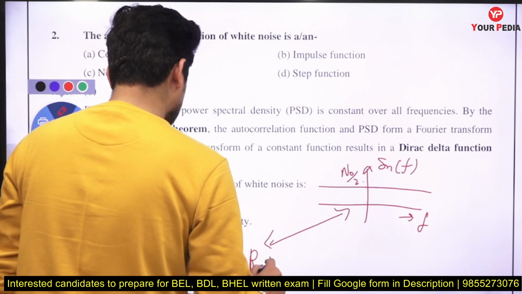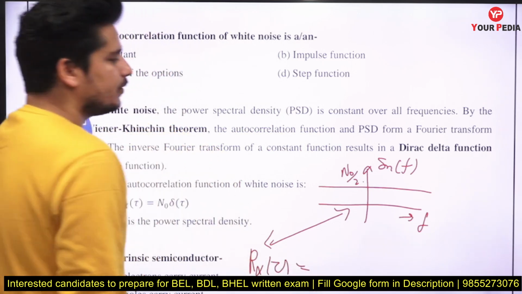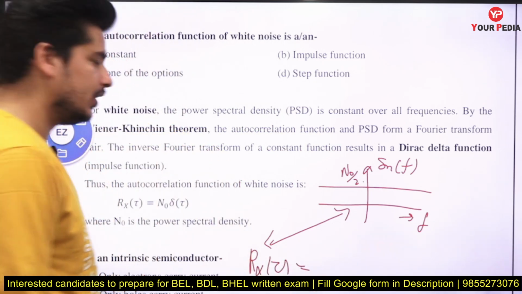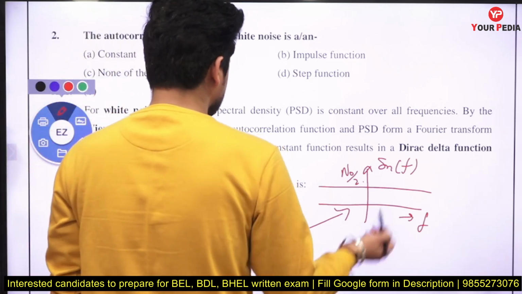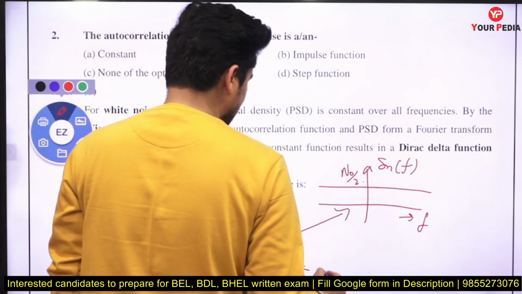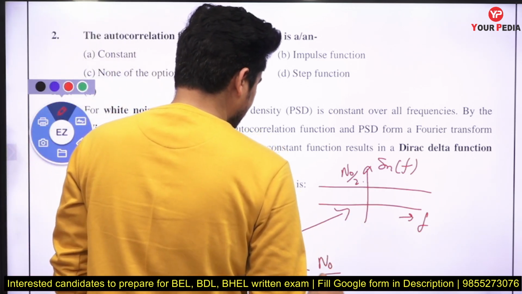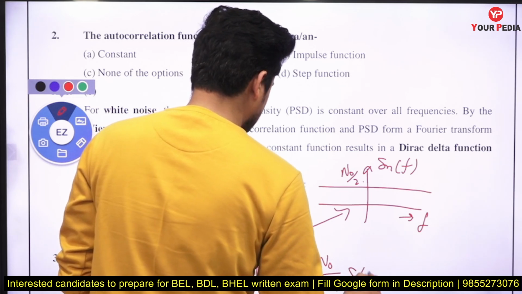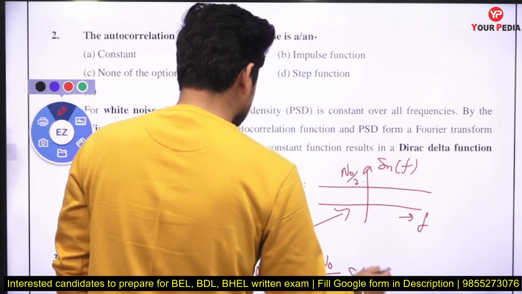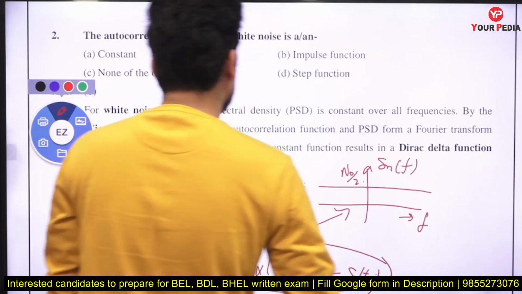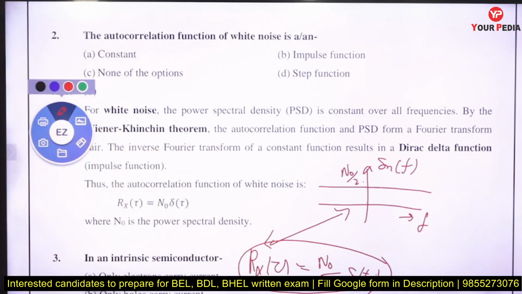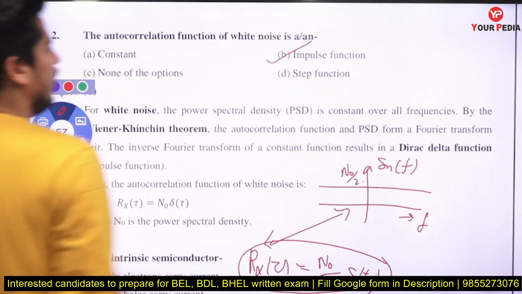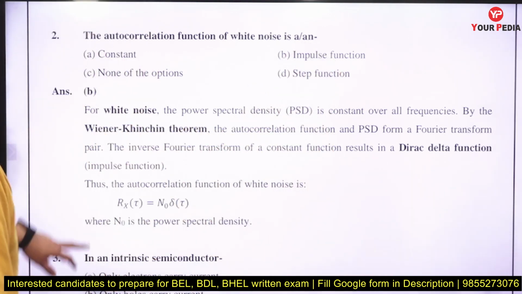So Rx of tau: what is the inverse Fourier transform of a constant value? That is the impulse function delta t. So the answer will be N naught by 2 delta t. It means the autocorrelation function of white noise is an impulse function. So the answer will be B.